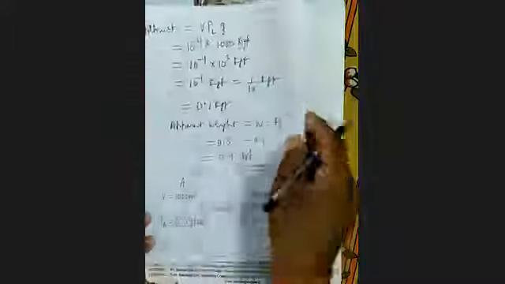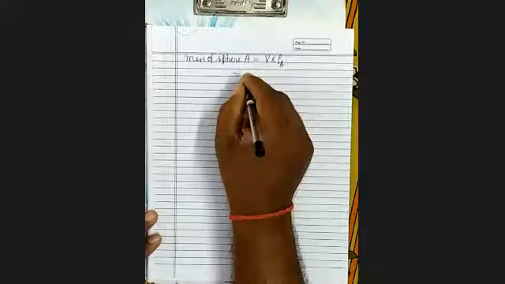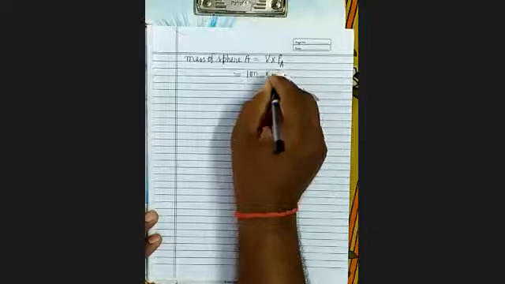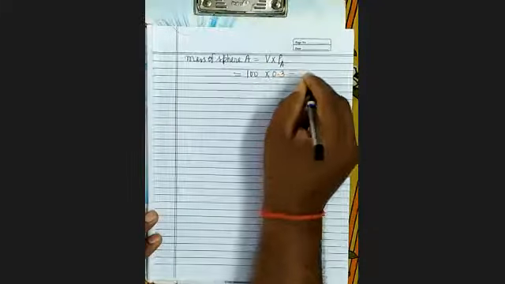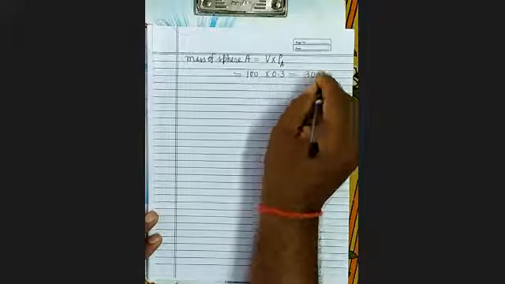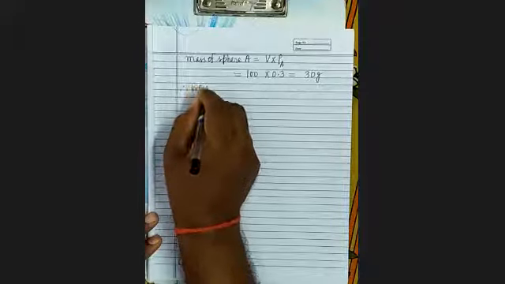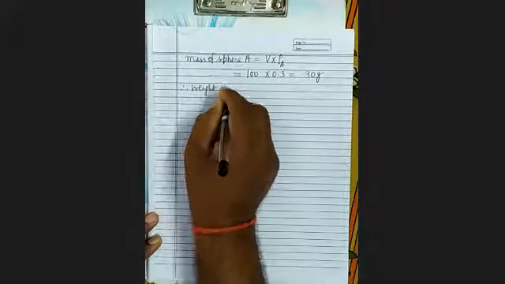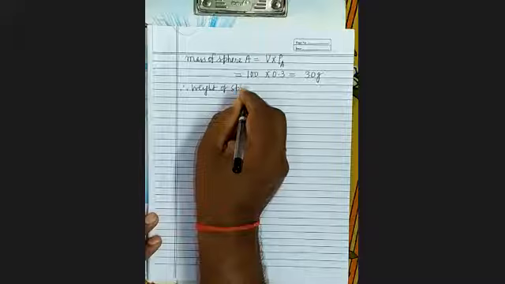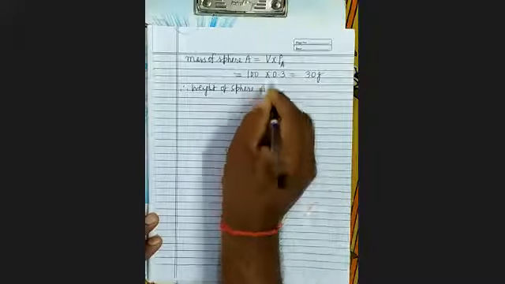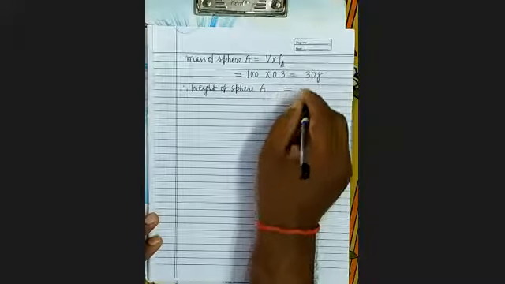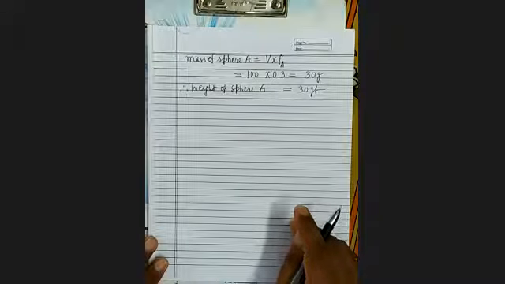You have seen volume is 100 centimeter cube and density is given 0.3. Therefore 30 gram. Therefore weight of sphere A equals 30 gram force. It's clear?